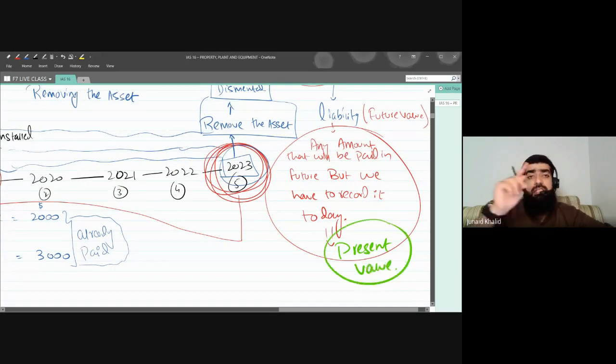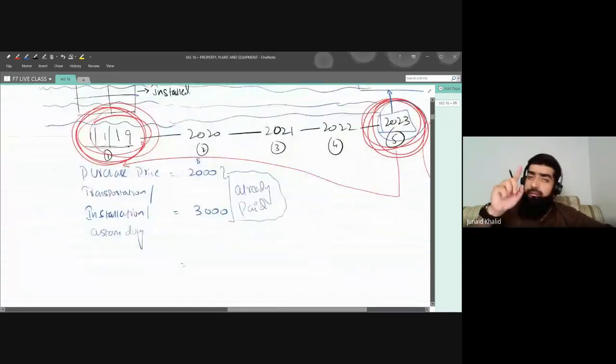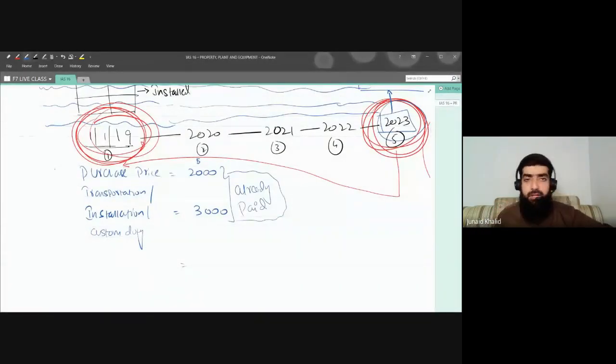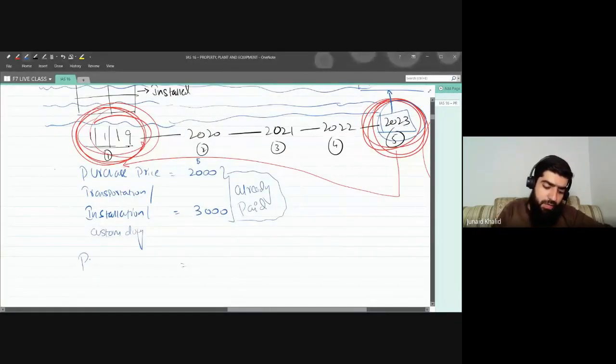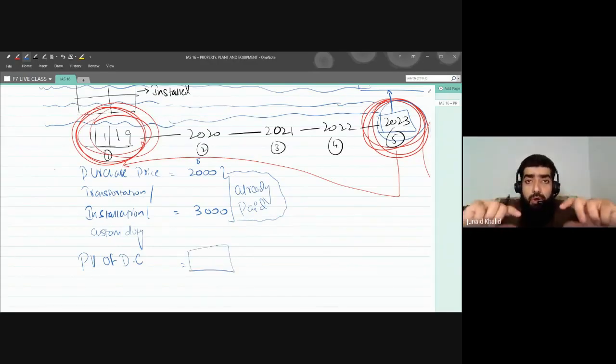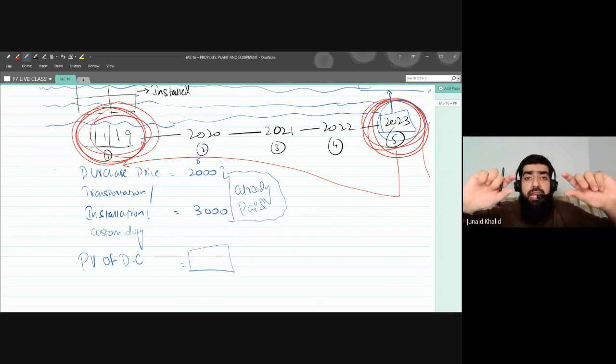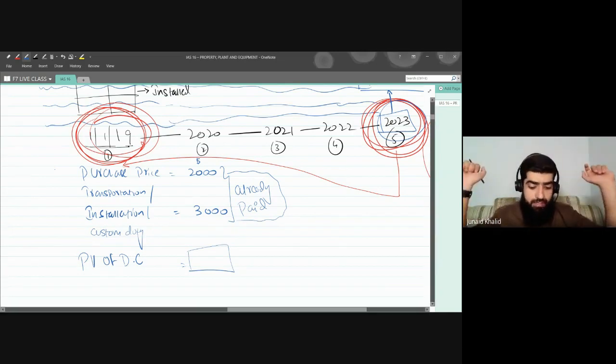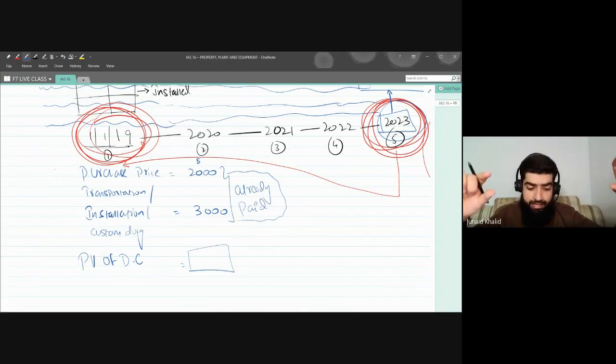We'll not be recognizing that 2500 today. So what we have to do is calculate the present value for this one. Since we will calculate the present value, this is known as PV, that is the present value of dismantling cost, and this will be capitalized. Whenever I use the word capitalize, it means this will be added in the value of non-current asset.